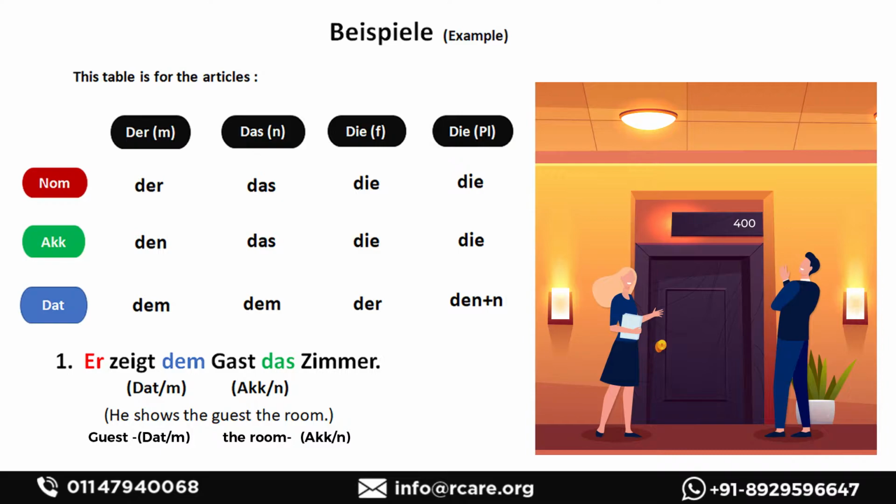There is an easier way to understand this. Whenever there are two objects in a sentence, if one of them is a person and the other one is a non-living object, that means you can just mug it up, PDTA rule. The person will always be in dative case. The thing will always be in accusative case.